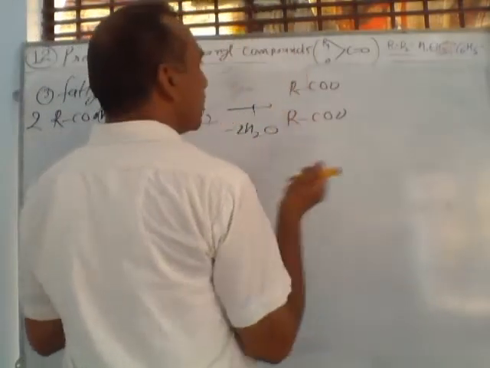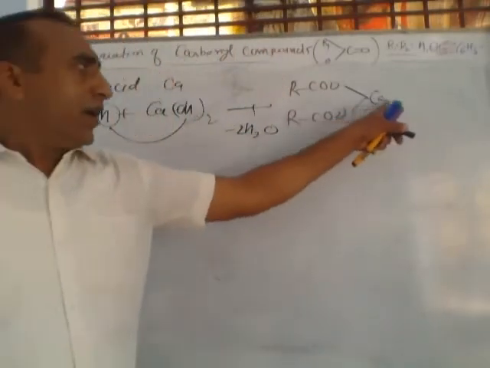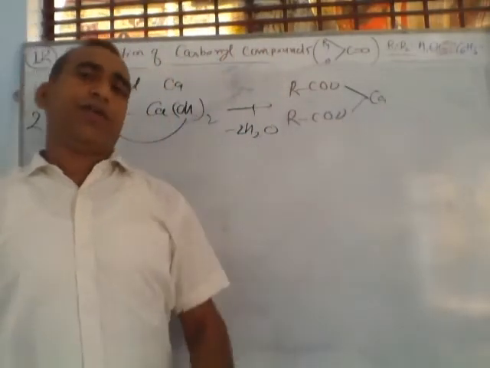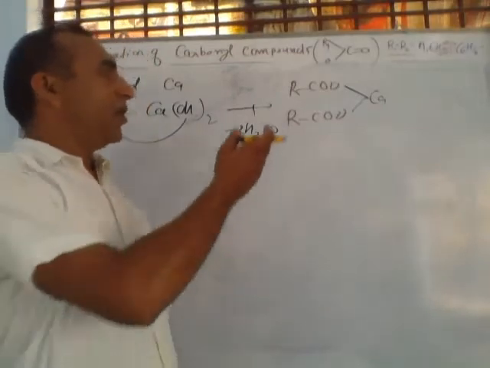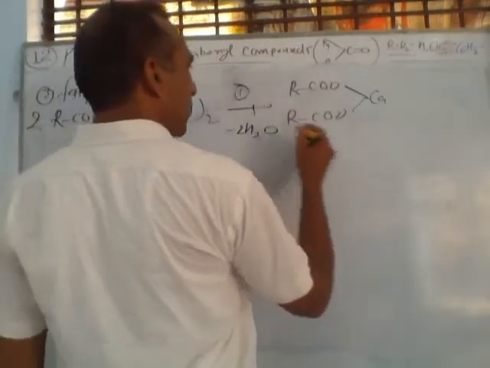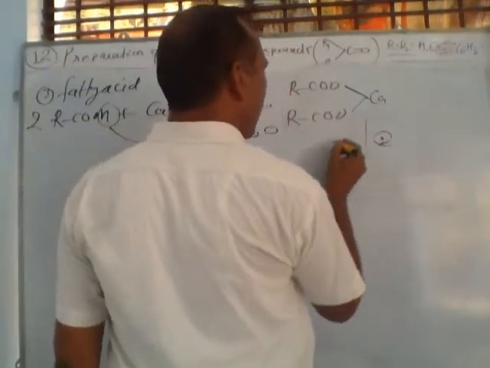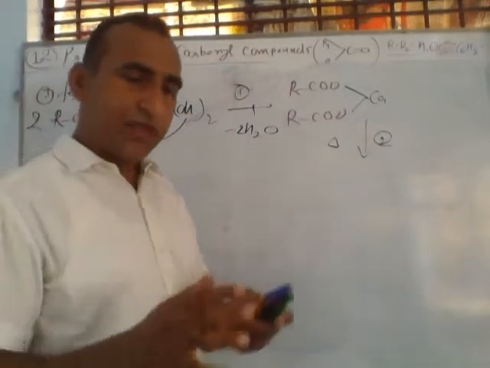So both RCOO groups are connected with calcium. This compound is called the calcium salt of fatty acid. If we use an example, then you can easily remember what compound will form. Yes, this is the first step.